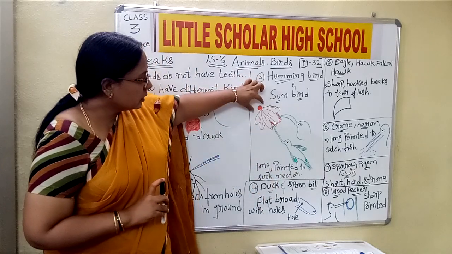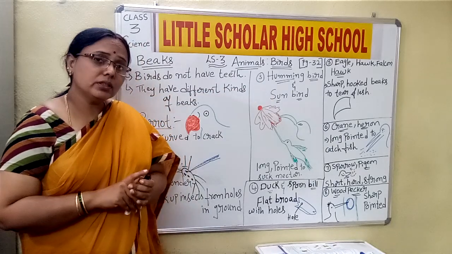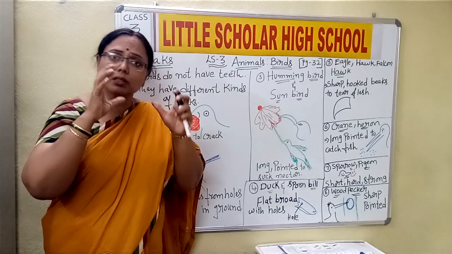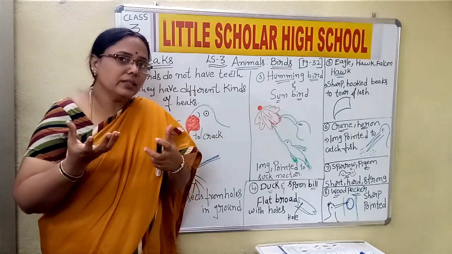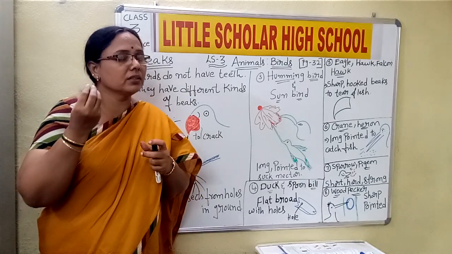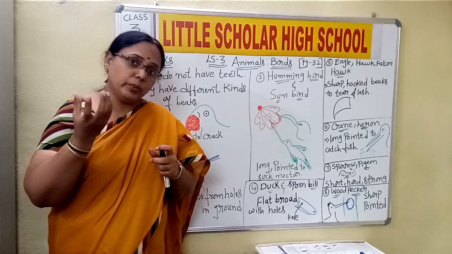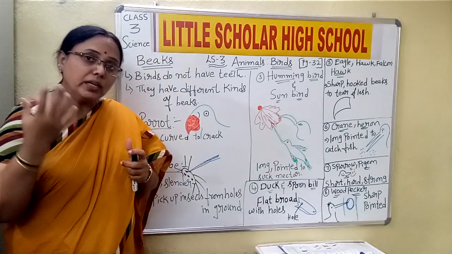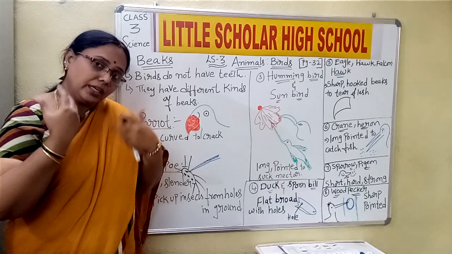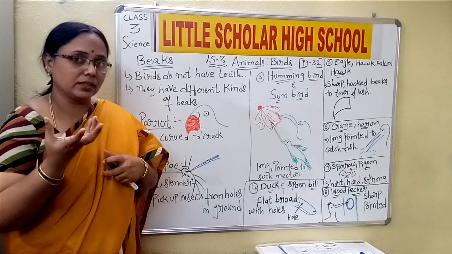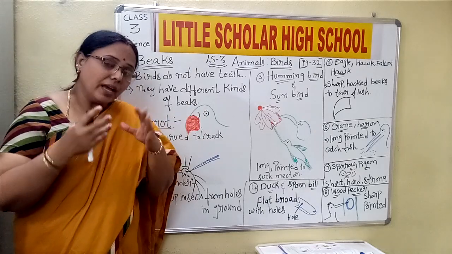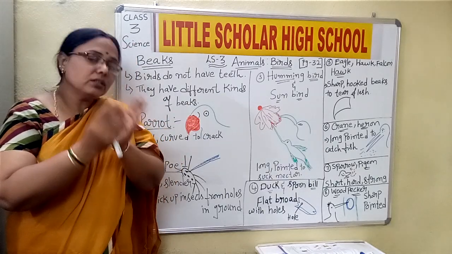See children, this is a flower. Okay, and what is the nectar? It is a very sweet juice which is present in the flowers. Okay, what is nectar? Nectar is nothing but sweet juice which is present in the flowers, and some birds survive or live by sucking or taking this sweet nectar only. So for them to live, they have to suck the nectar from the flowers.